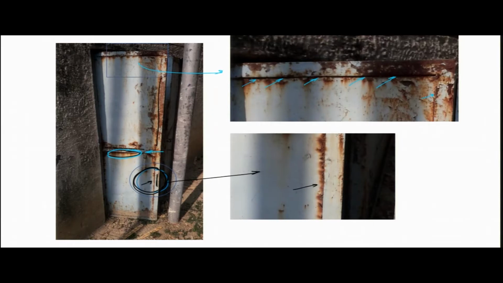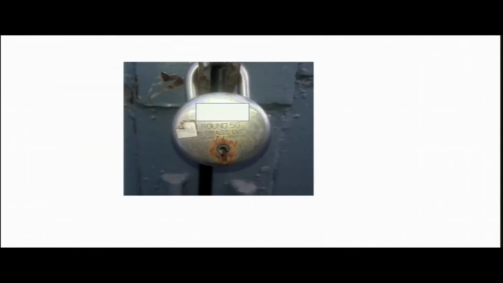Another example, this is another photograph I took to show all of you. I had to cover the top part, which has a company name written, so I cannot show that, but if you see the keyhole portion, that keyhole portion is highly corroded, because that also forms a crevice.